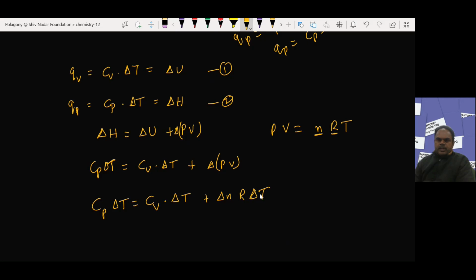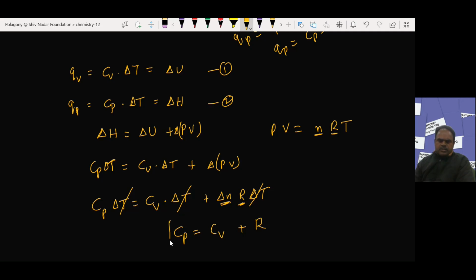For a fixed number of moles of ideal gas, we can write Cp is equal to Cv plus nR, and for 1 mole, Cp equals Cv plus R, because n is fixed and R is the universal gas constant.